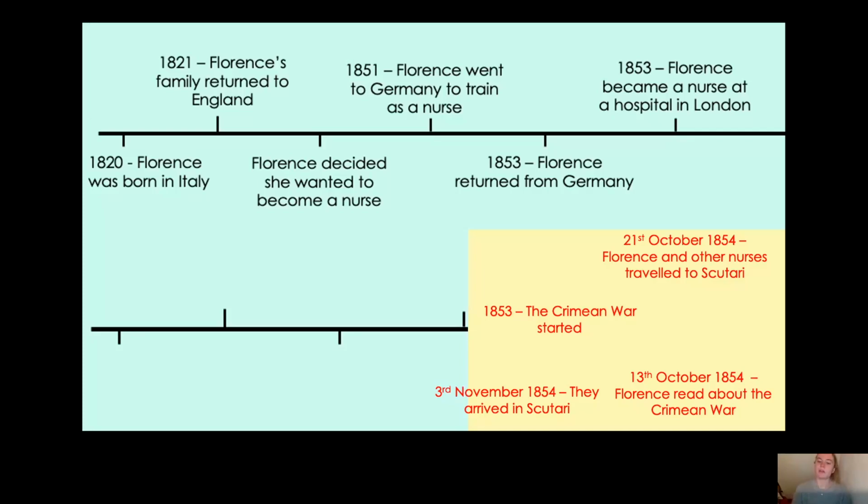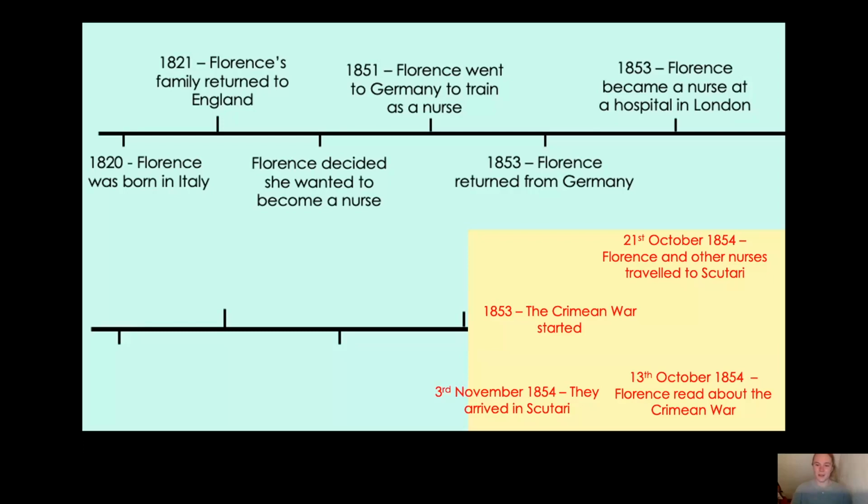1853, the Crimean War started. 3rd of November 1854, they arrived in Scutari. And 13th of October 1854, Florence read about the Crimean War. Okay, so could you, if you've still got it, get out the timeline from last lesson and see if you could add these events to the timeline after the ones we've already got? Can you put them in chronological order, the order in which they happened? Pause the video now and have a go. Okay, Yeti, let's see how you got on.